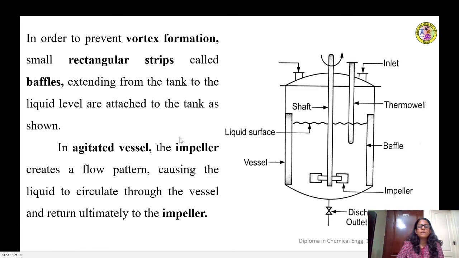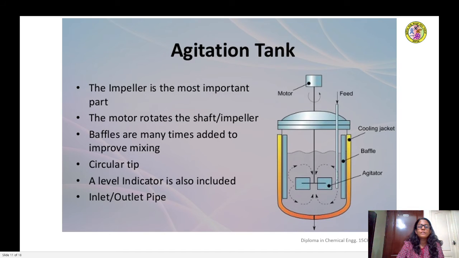Okay, so this is another slide showing you the parts of an agitated vessel. The impeller is the most important part of the agitated vessel. So this is the part which is called the impeller. The motor rotates the shaft, in turn the impeller.